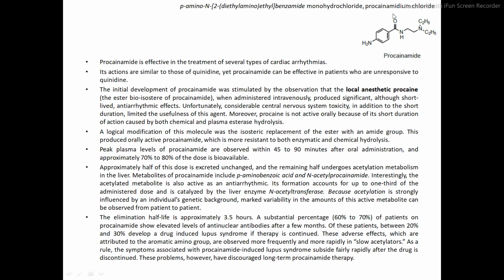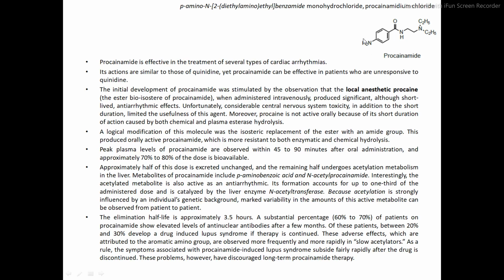Okay. So regarding the IUPAC nomenclature, now this is the IUPAC nomenclature. This drug contains amide as a functional group, C double bond O NH2. That is amide as a functional group, so we'll start from the amide. At the para position of the amide there is an amino group. So we can call it para amino, or we can also call it 4-amino, because at the para position, that is the fourth position, there is an amino group.